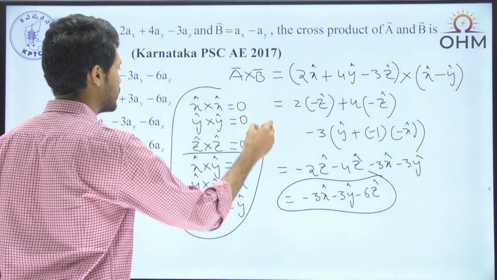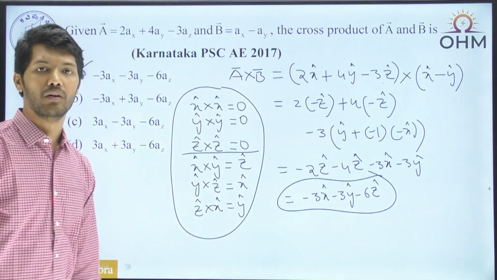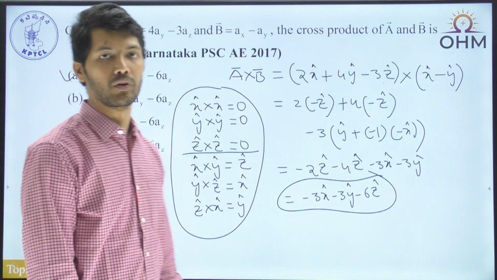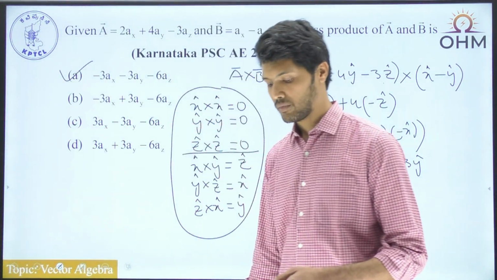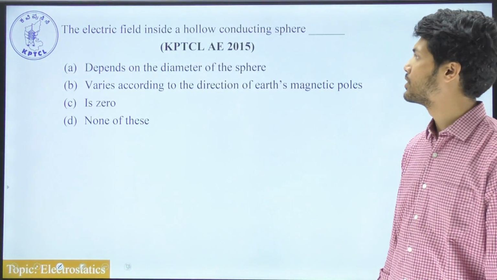All we are supposed to remember is nothing but these particular relations that we have with respect to cross product of vectors. Okay, let's go to the next question.